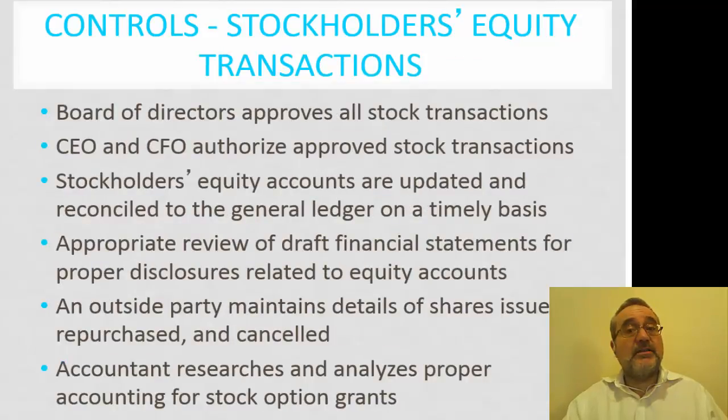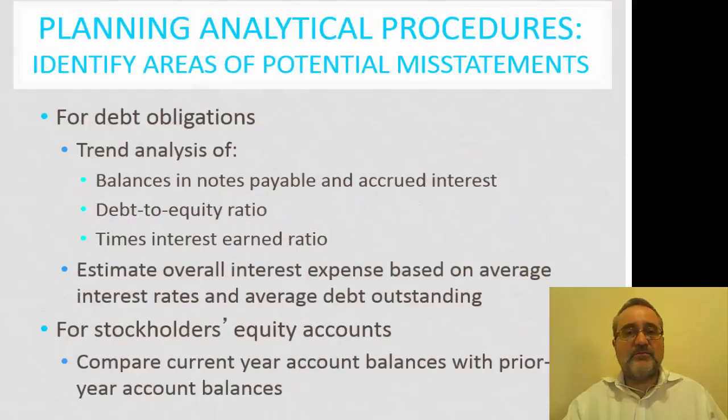When we're looking at the equity transactions from a control perspective, we want to make sure that the board of directors approves all stock transactions. The CEO and the CFO authorize the approved transactions. Stockholder equity accounts are updated and reconciled. The appropriate review of the financial statements is done with the idea that we're understanding what the disclosures are. An outside party is maintaining a detail of shares issued, repurchased, and canceled, and the accountant researches and analyzes proper accounting for stock option grants.